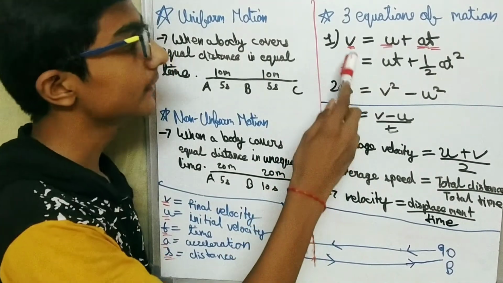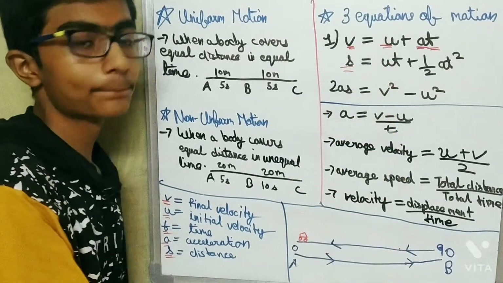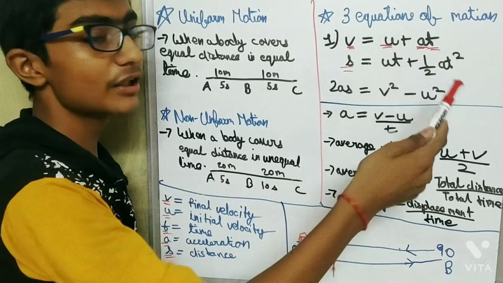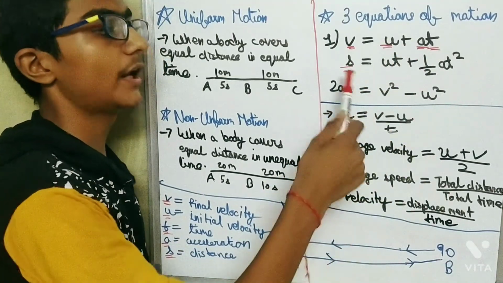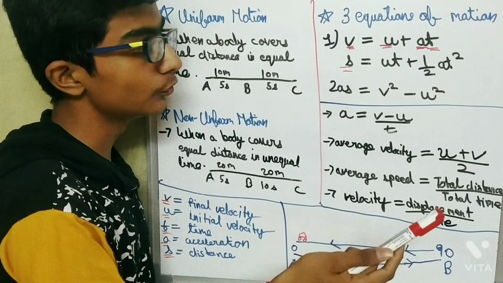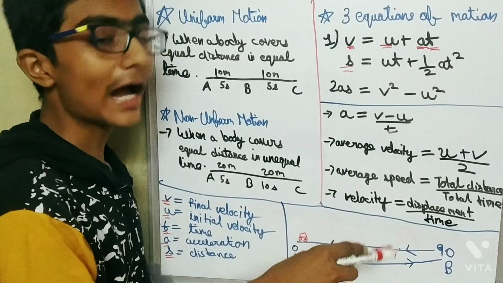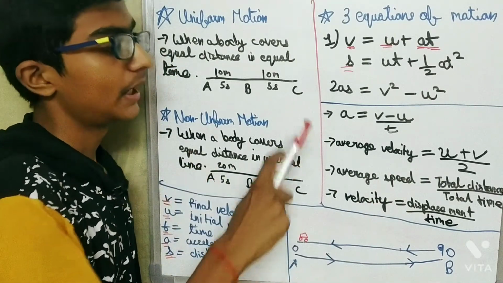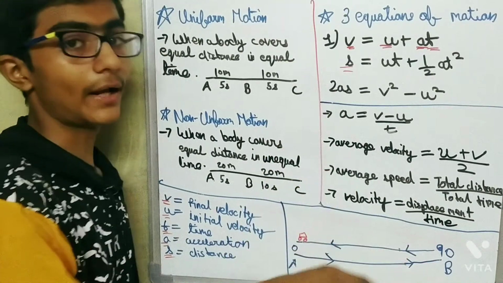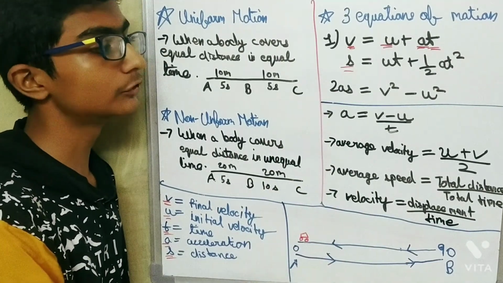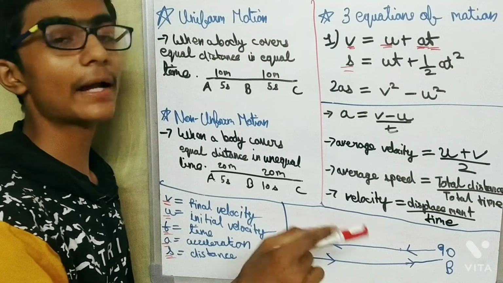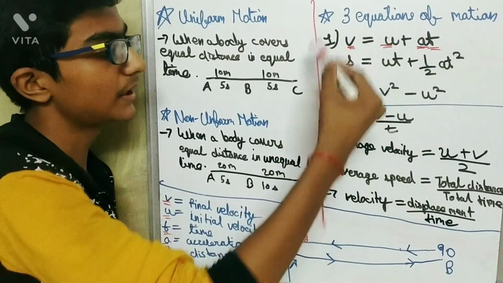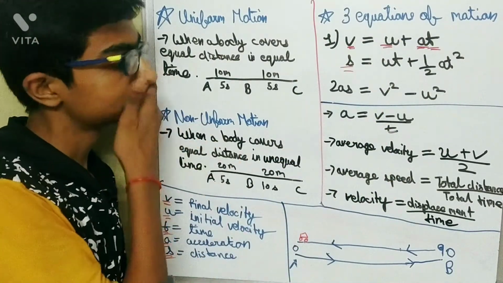So the first formula is V is equal to u plus at, meaning final velocity is equal to initial velocity plus acceleration into time. The second formula is distance is equal to initial velocity into time plus 1 upon 2 acceleration into time square. And the third formula is 2 into acceleration into distance is equal to final velocity square minus initial velocity square. So I hope you understood the three main equations of motion.